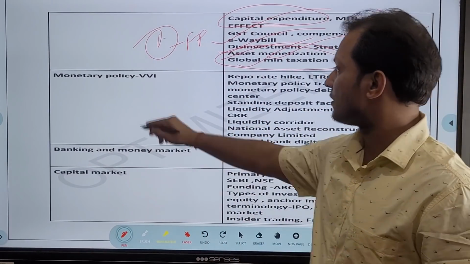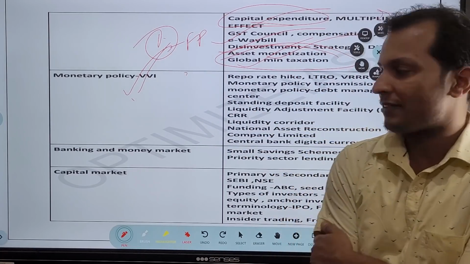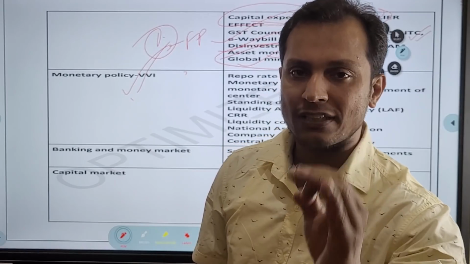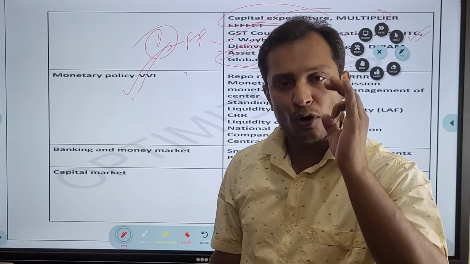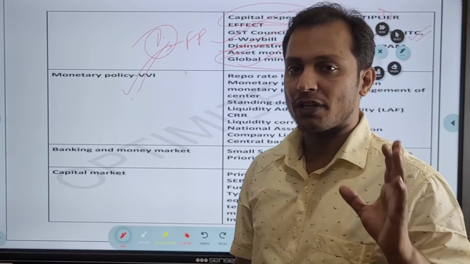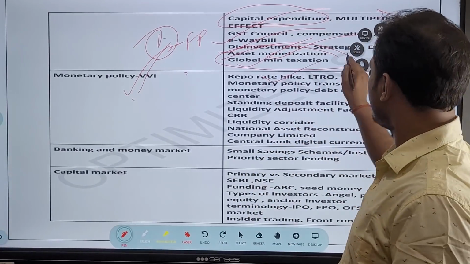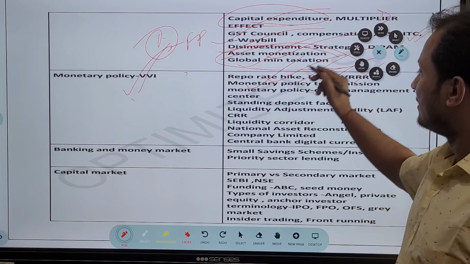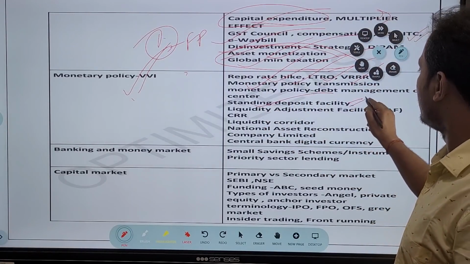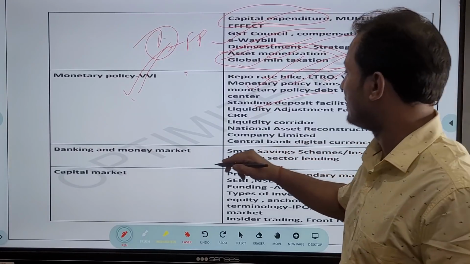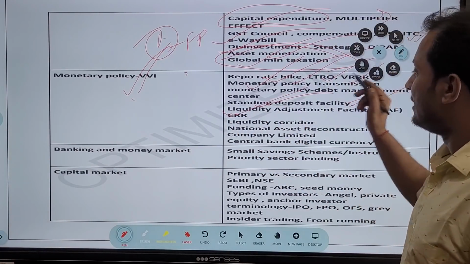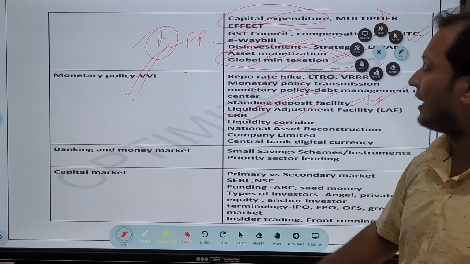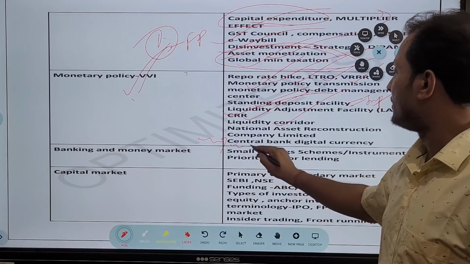Let us see further what is important in the monetary policy. In the monetary policy, guys, again a very important section. Please revise all the monetary policy tools at the hands of the RBI. Okay, repo rate, reverse repo rate, LTRO, VRR. Okay, then monetary policy transmission, then standing deposit facility, very important, recently in the news, then liquidity adjustment facility, then CRR, okay, liquidity corridor. Okay, these are all very important, and guys, they can ask you what will be the impact of the